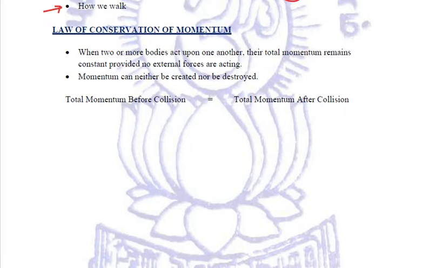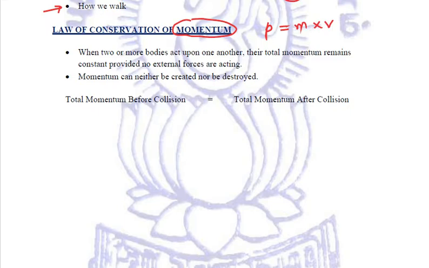Momentum we have already studied in our previous class, in which we studied what exactly momentum is. Momentum is the product of mass and velocity of a body, right? Momentum is represented by small p, where m is the mass and v is the velocity.